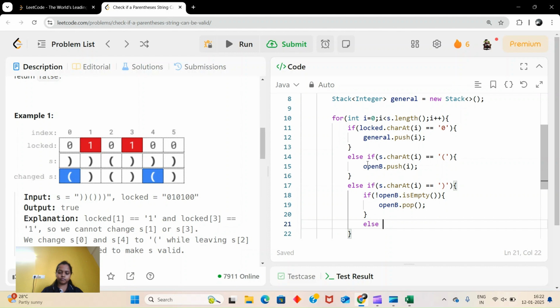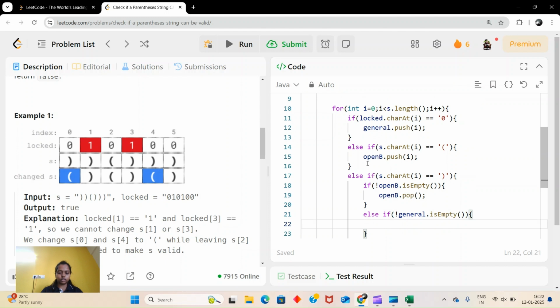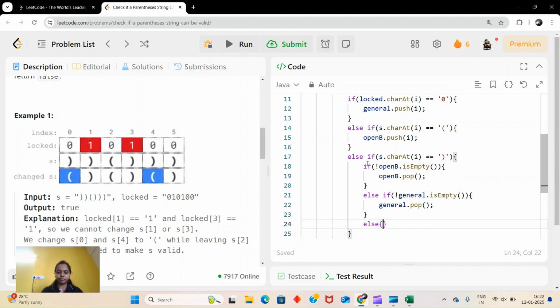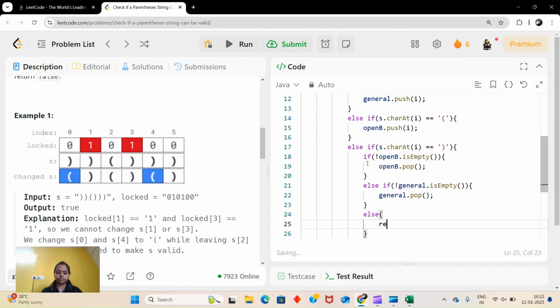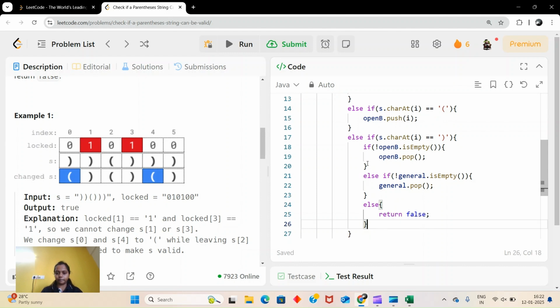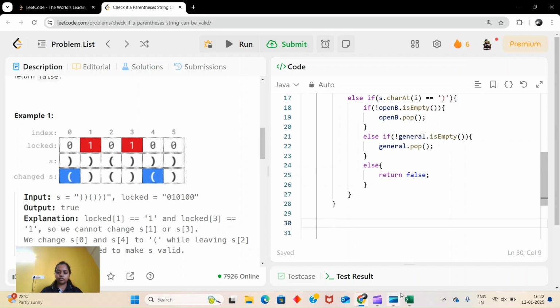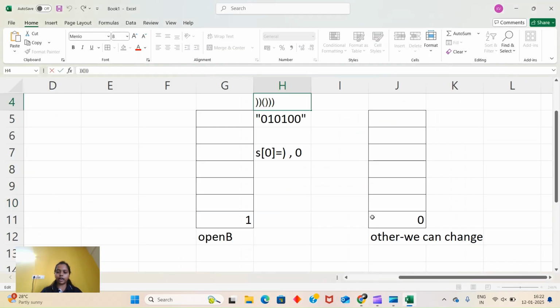Else, if nothing is there in my open b, then I will look in general. If my general is not empty, then we will do general dot pop. We don't have to check whether it is opening or closing. If it is opening, then only we add in open b, and in general we don't care what it is. Else we didn't get anything, that means return false. We discussed this till this point, and at the end we had something left.